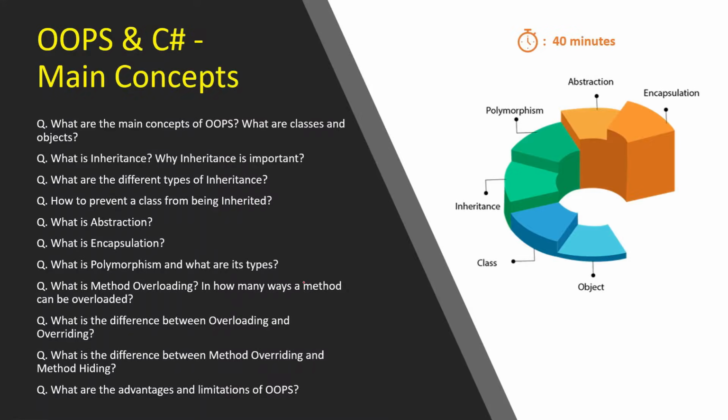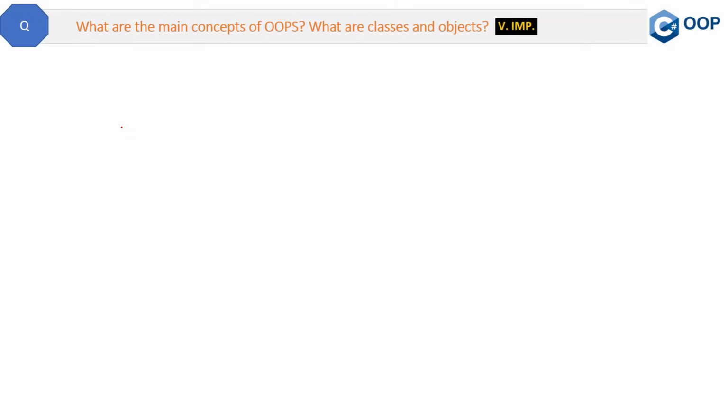First, we are going to cover the main concepts in OOPS and C Sharp. We can see in the diagram the main concepts of OOPS, and here you can see all the questions related to the concepts of OOPS. Whether you have 0 years or 20 years of experience, these questions are very important and can't be missed in any condition. If any question is too easy for you, then you can just increase the playback speed of the video from the settings options available at the right bottom. The approximate duration of all these questions is around 40 minutes. So let's start with the first question.